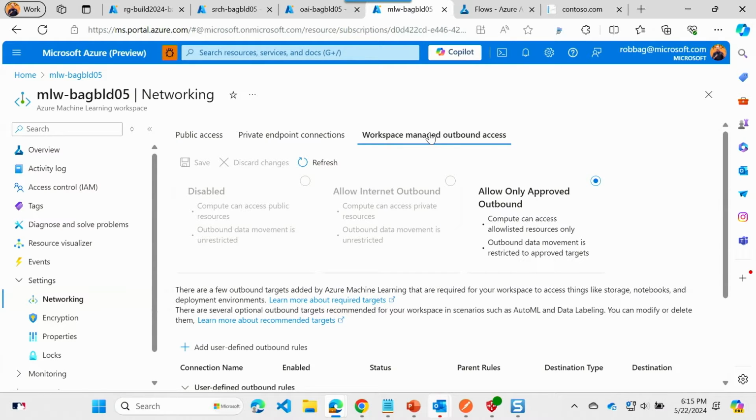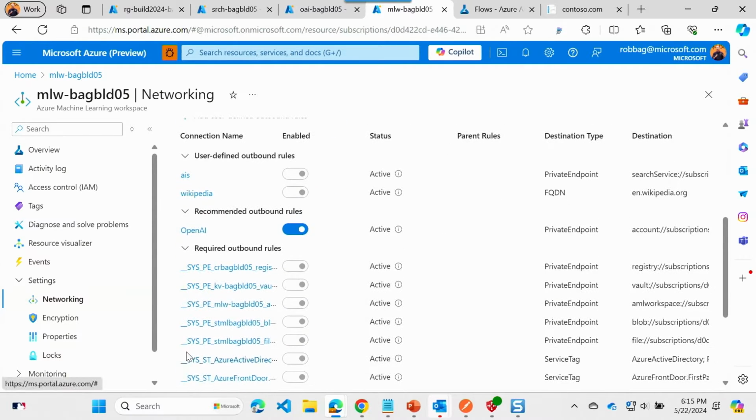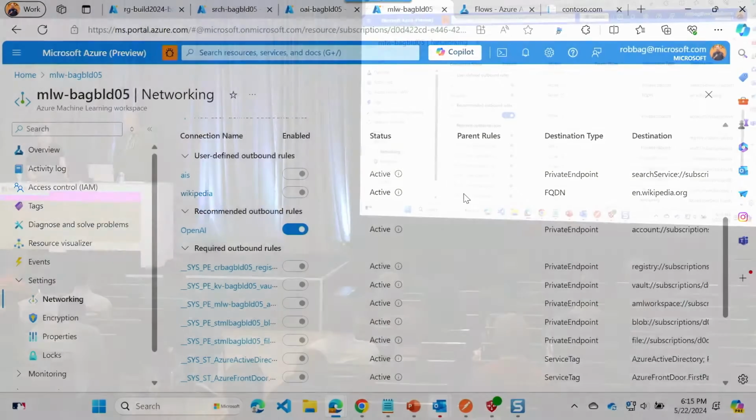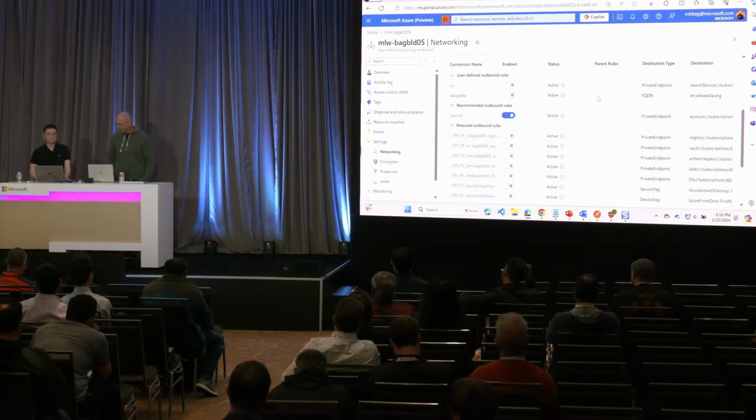And if you look down at the bottom here, you can see all of these outbound rules. Because my machine learning workspace needs to talk to things like container registry, needs to talk to Azure Storage, needs to talk to other PaaS services, those private endpoints are created for you and they're managed for you. But if you, like us, need to talk to Azure Search or Azure OpenAI, you can create your own private endpoints or FQDNs. And that's what these are. So Rob, it's not only reliable, performance setting, and all the other architectural concerns it takes care of, but it's also secure by default. That's right. Secure by default once you deploy it from our reference implementation.